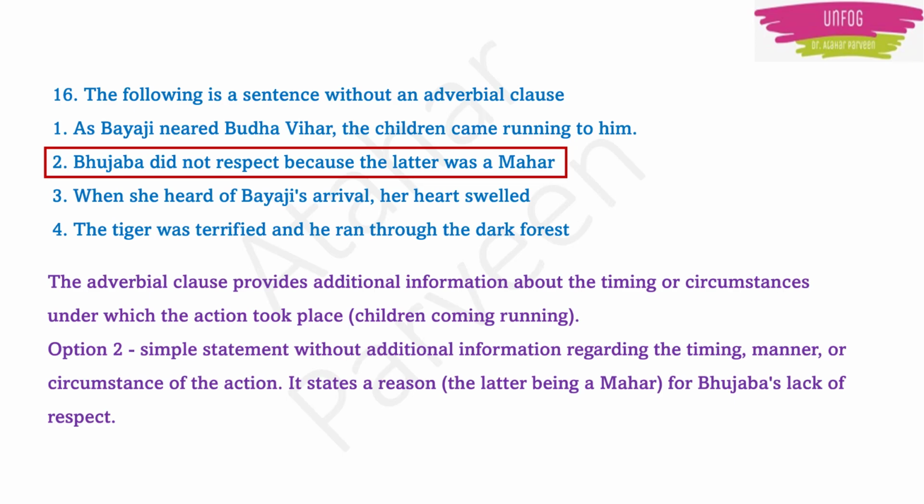So what is the adverbial clause? It is the one which is providing additional information about the circumstances or about the timing under which the actual verb is taking place, or the actual action is taking place. Okay. So here in option 2, you will not find any action word. That's why that is a sentence without an adverbial clause. Okay. Clear, right?